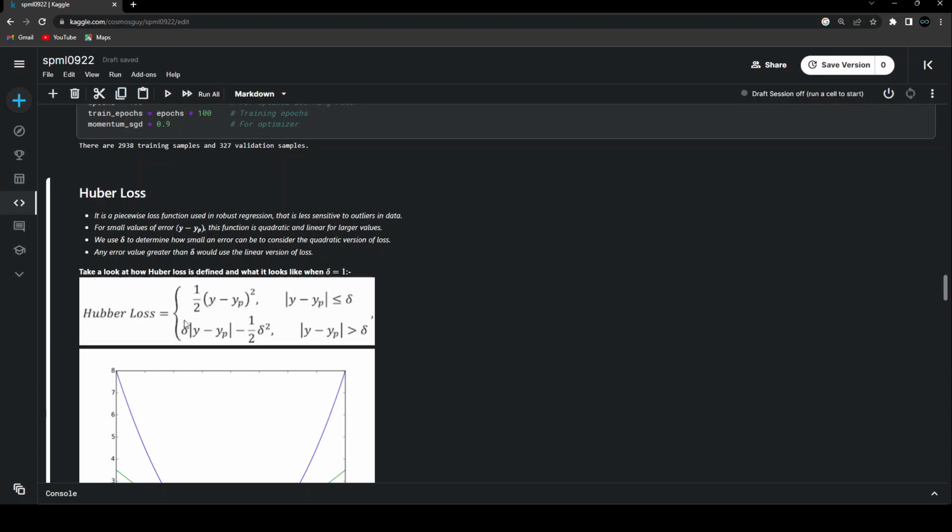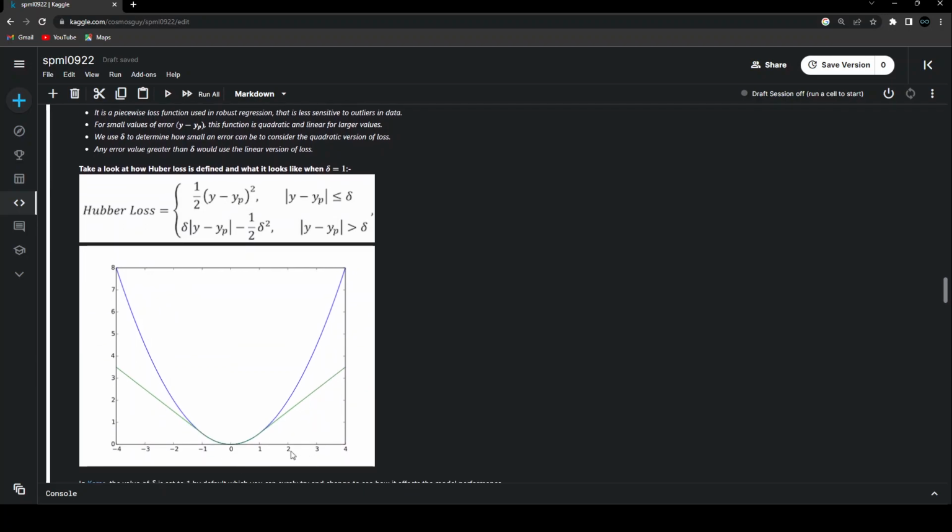So what happens in this Huber loss? After doing the learning process, the model is going to give some kind of prediction, and with the actual value, we take the difference, take the square of it and multiply it by half. This is nothing but the mean squared error. The other part is the advanced version of the absolute error. So we are telling this loss that if the difference between the actual value and the predicted value is less than a particular value delta, then use the mean squared error. And if the modulus of the difference between actual and predicted value is greater than delta, then use the advanced version of the absolute error. So that's how the Huber loss works.